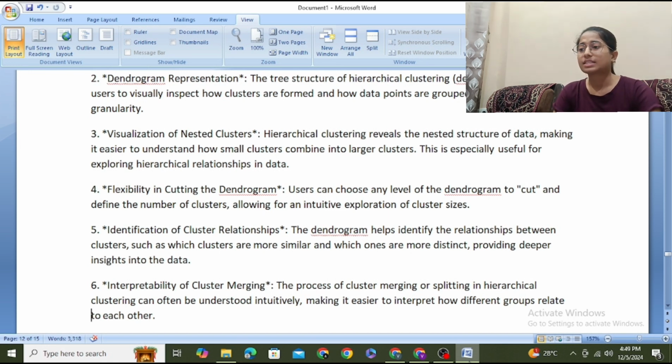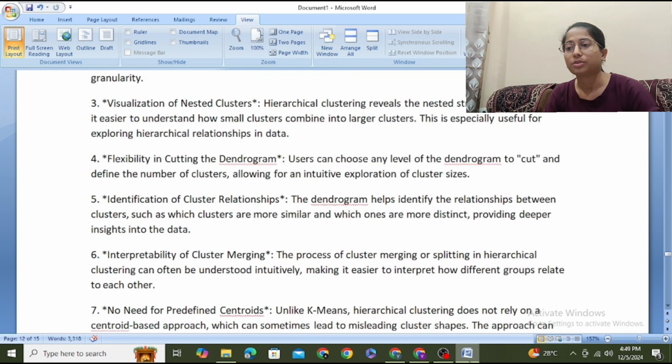Flexibility in cutting the dendrogram. Users can choose any level of the dendrogram to cut and define the number of clusters, allowing for an intuitive exploration of cluster sizes. Identification of cluster relationships.